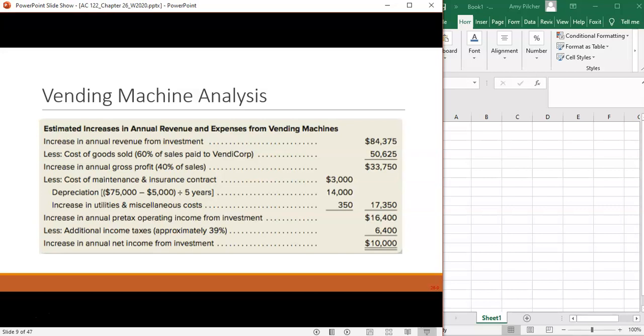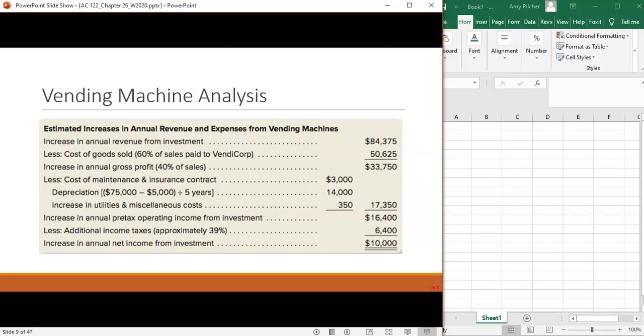So we've prepared this sheet that looks at how much our actual increase in net income is from this investment. We have to consider many things when looking at what the potential cash flows might be. We already know we have projected revenues from selling food at games from the vending machines. That comes with a cost of goods sold, as we have to pay 60% of our sales to the vendor company, so we have a 40% gross profit.